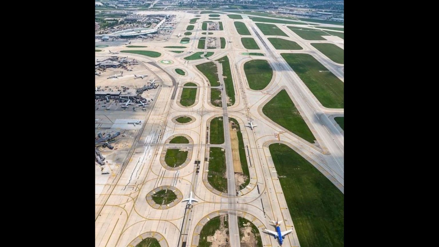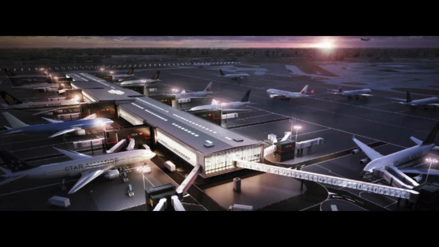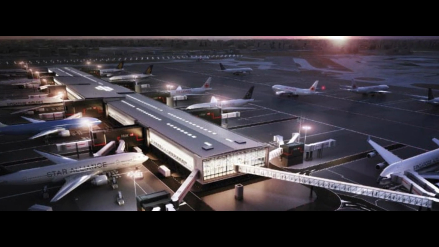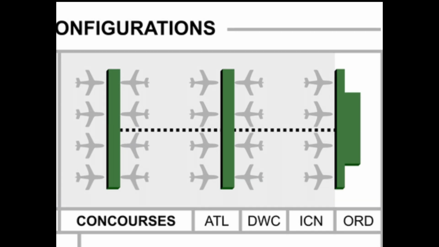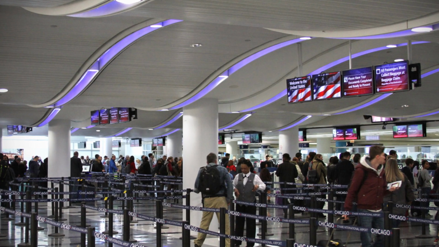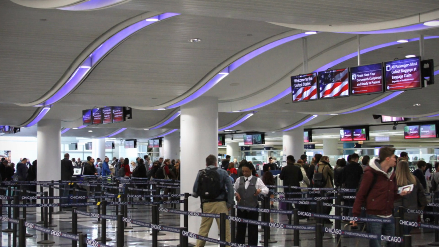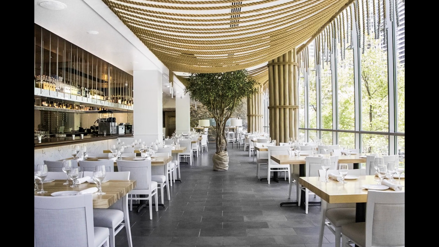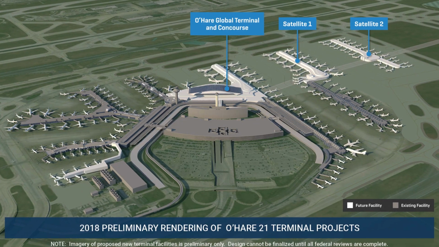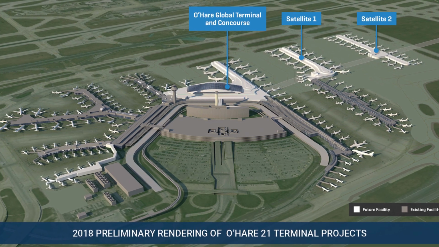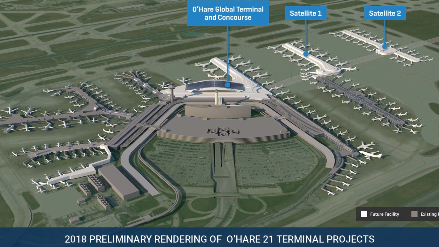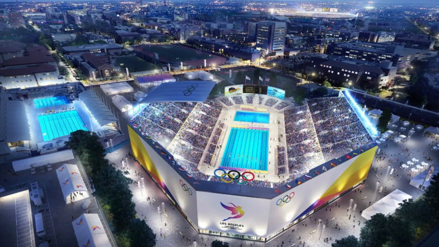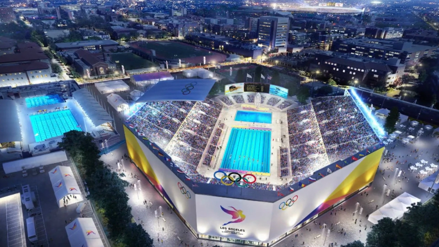If it works, it could mean that major airports around the world will be adding One World and Star Alliance hubs, as well as hubs for other alliances depending on region. The new terminal development will include concourse terminals and will have state-of-the-art top-of-the-line facilities in every category. Customs, security, amenities, retail, hospitality, you get the idea. The entire plan will cost an estimated $8.5 billion and is scheduled to be completed by 2028, just in time for the Los Angeles Olympics. I guess they're hoping to cash in on all of those cross-continent travelers heading towards the Olympics.